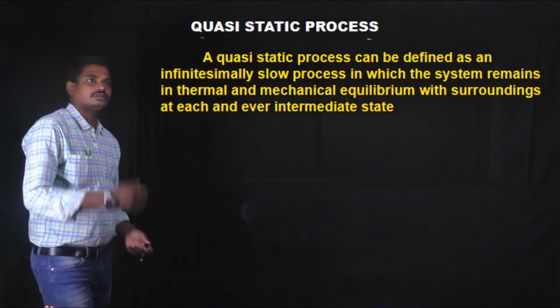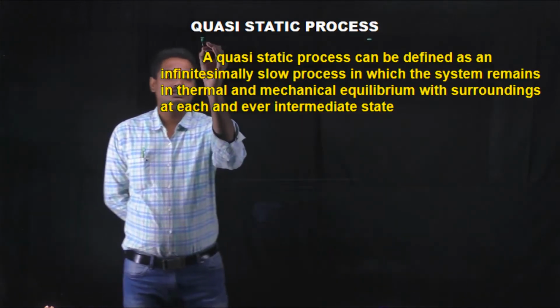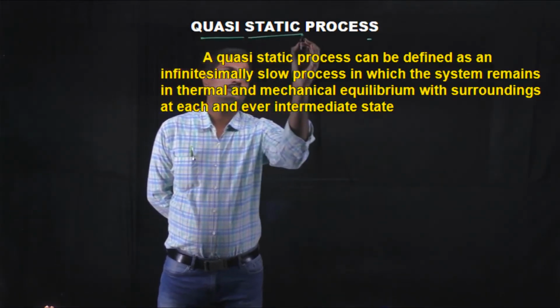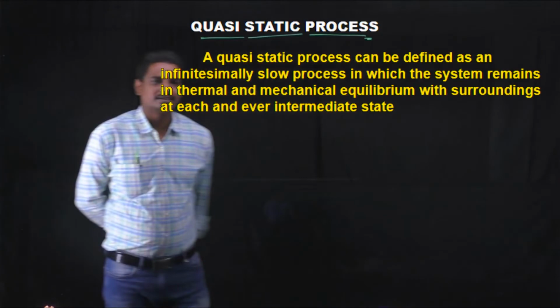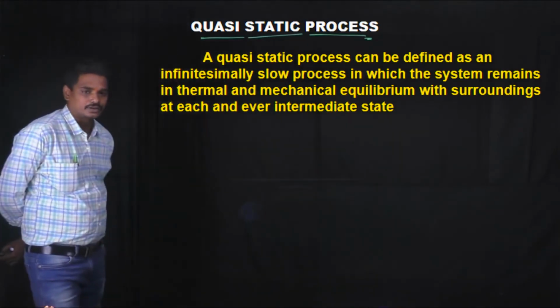Okay students, the next one is the quasi-static process. What is meant by a quasi-static process?